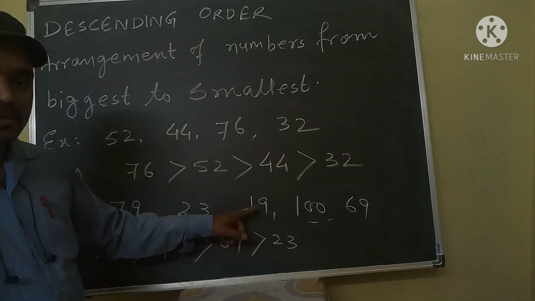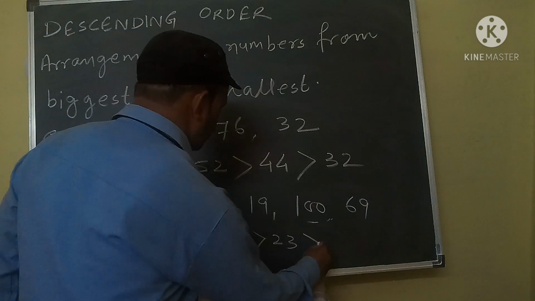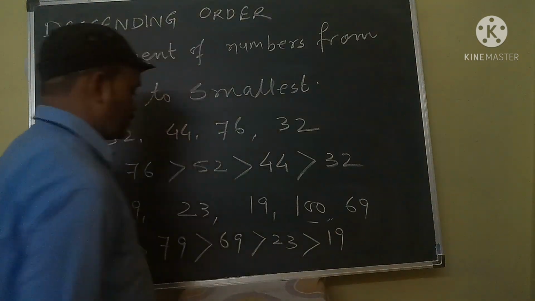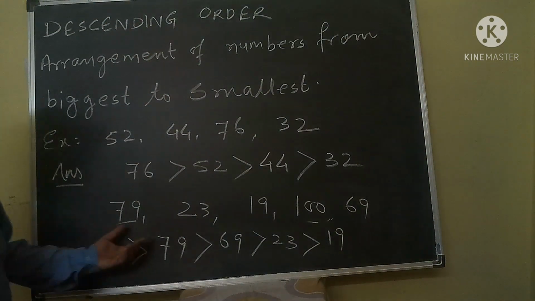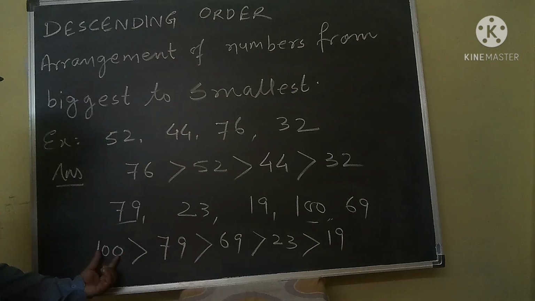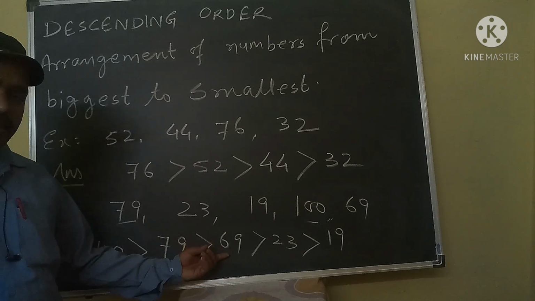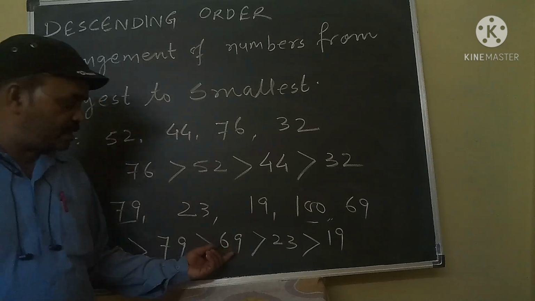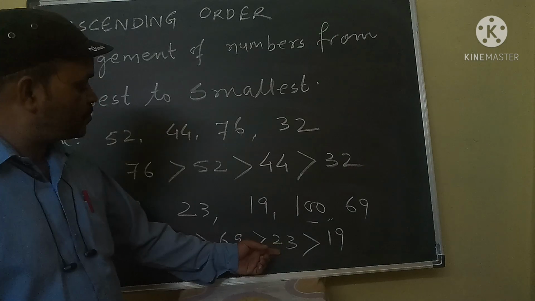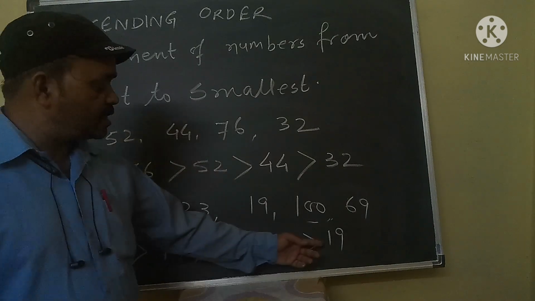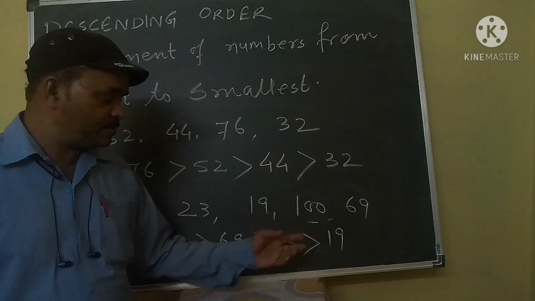That is 19. So my dear students, 100 is greater than 79, 79 is greater than 69, 69 is greater than 23, and 23 is greater than 19.